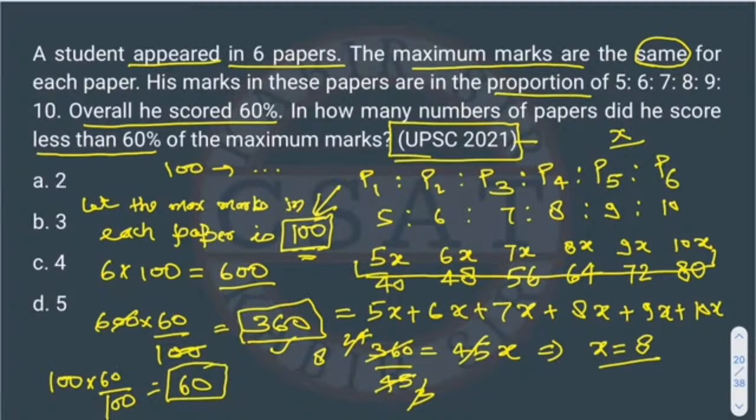So the question is asking, in how many papers is he scoring less than 60 marks. In paper 1 he is scoring less than 60 marks, in paper 2 also, and in paper 3 also. In paper 4 he is scoring more than 60, here also more than 60, and here also. But we have to find out in which papers he is scoring less than 60. So papers 1st, 2nd and 3rd are less than 60. So we have to tell in how many papers? 3 papers.